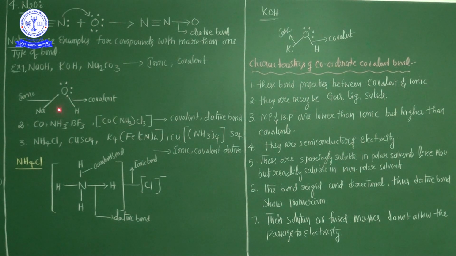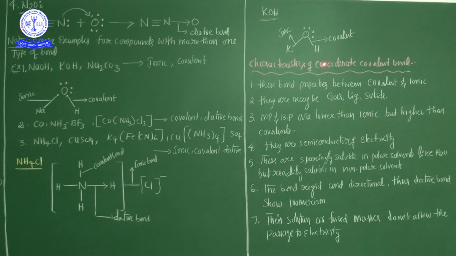Now here important examples are important. Which kind of molecules are showing double bonding? For example, in NaOH, an ionic bond is there, and a covalent bond is there. In ammonium chloride, ionic bond, covalent bond, and dative bonds are there. And in ammonia boron trifluoride, covalent bond and dative bond are there. So my dear students, everyone should focus especially on the different examples of dative bond, covalent bond and ionic bond.